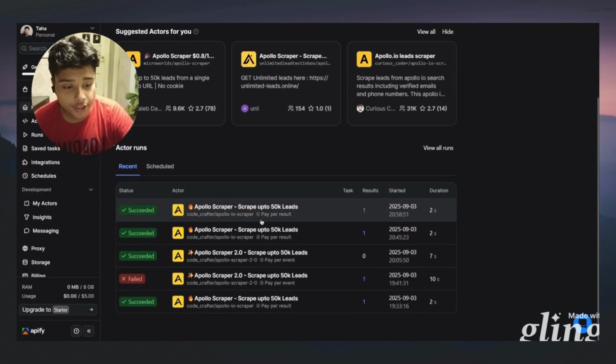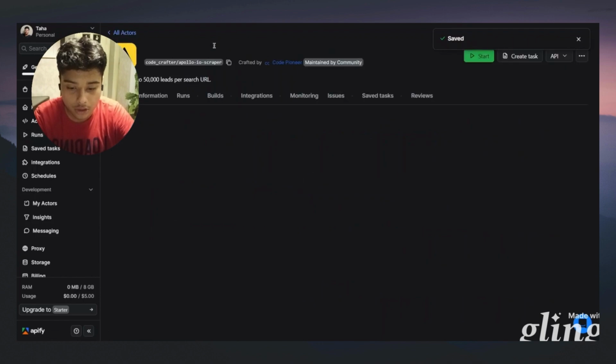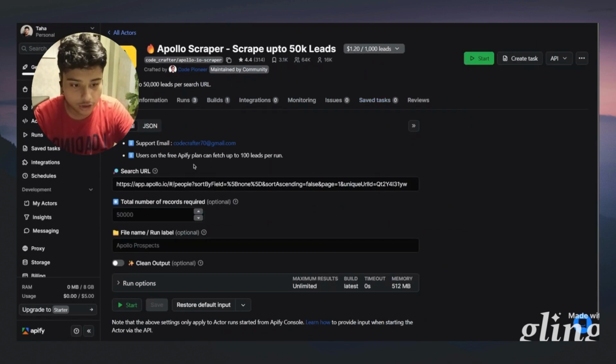Okay, you're going to go to the one by Code Pioneer. You're going to add in your Apollo link. You give it an entire number. You go into the run options. You say no timeout. You have given it the search link. Click save and task, save and start.